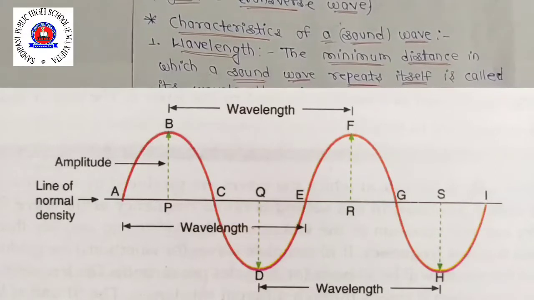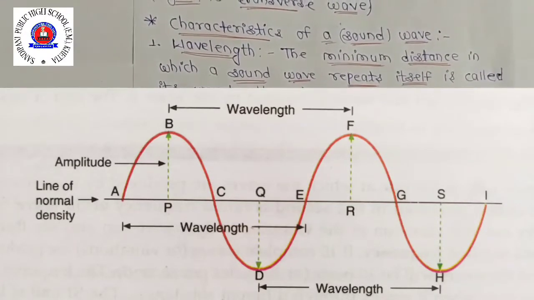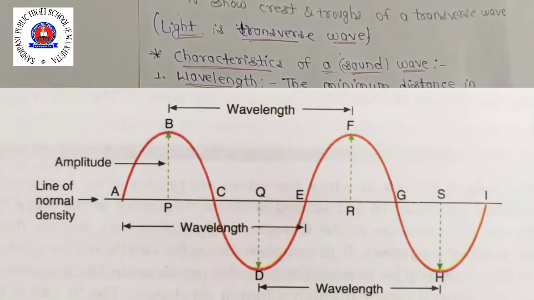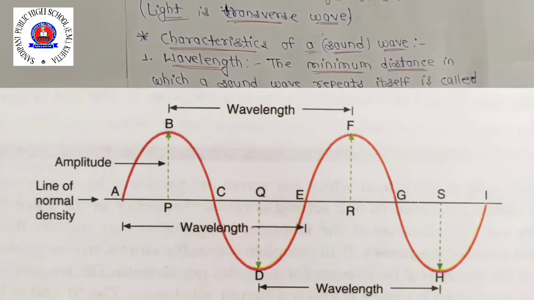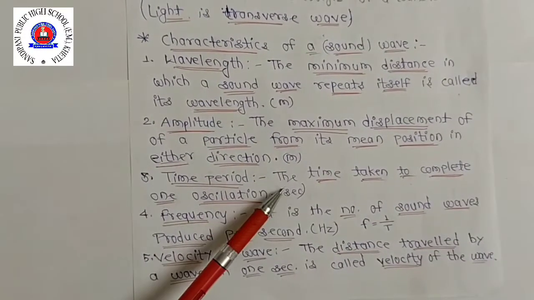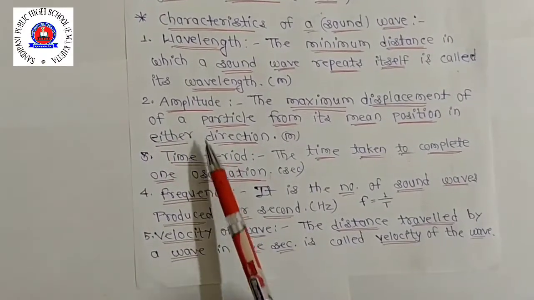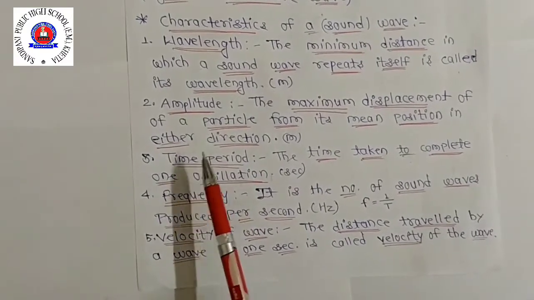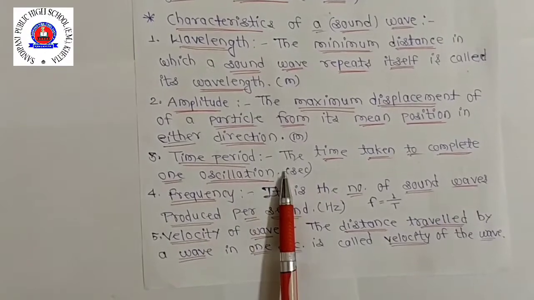Second, amplitude. The maximum displacement of a particle from its mean position in either direction. SI unit of measurement of amplitude is meter. Time period. The time taken to complete one oscillation. The time required to produce one complete wave or cycle. एक one cycle complete करने के लिए जितना time लगता है, that is called the time period. The unit of measurement of time period is second.